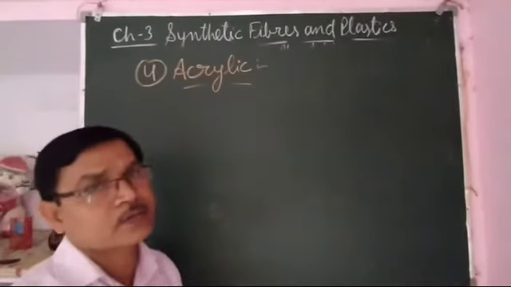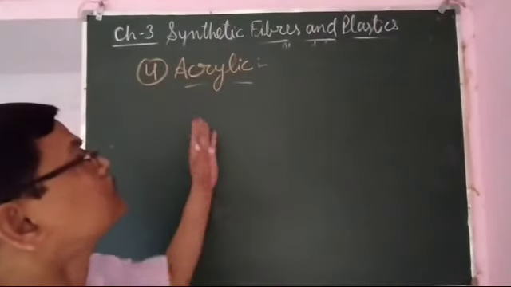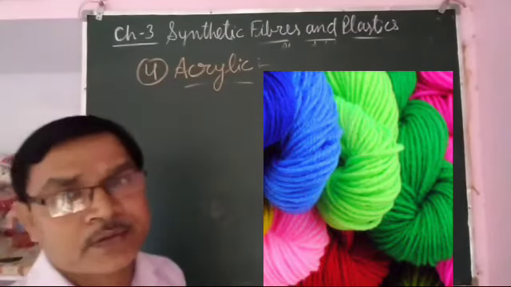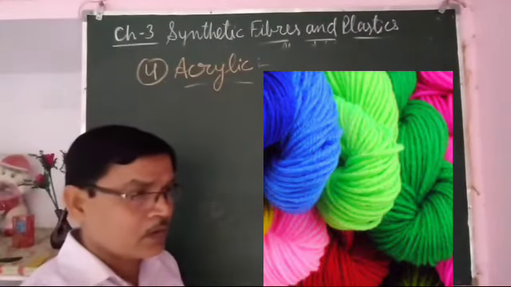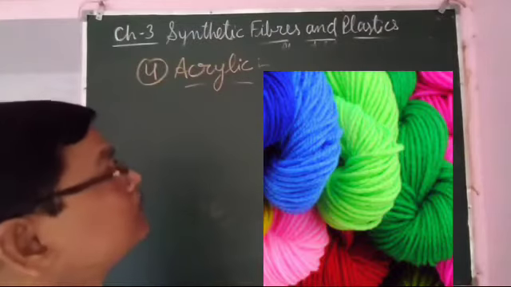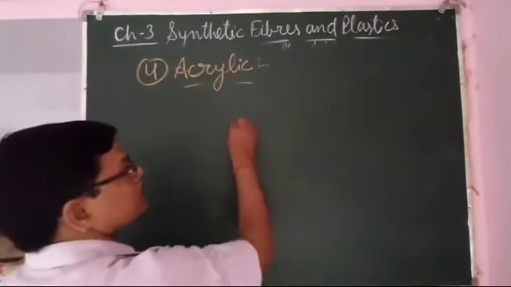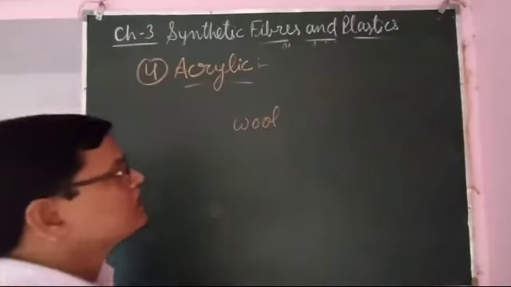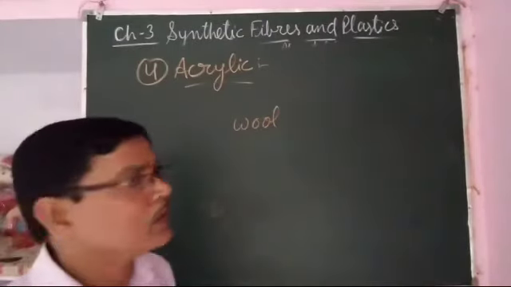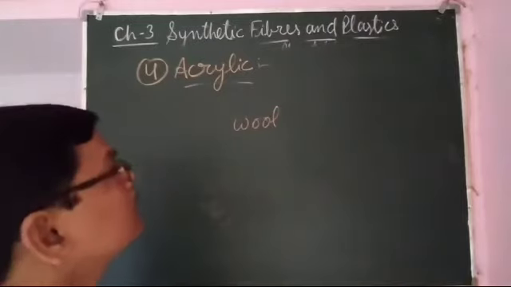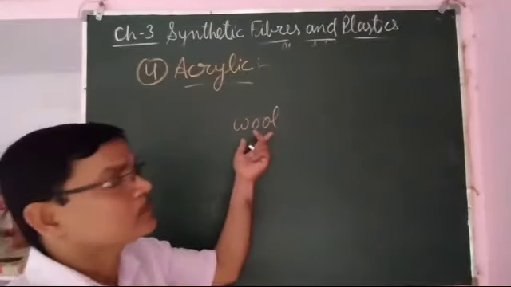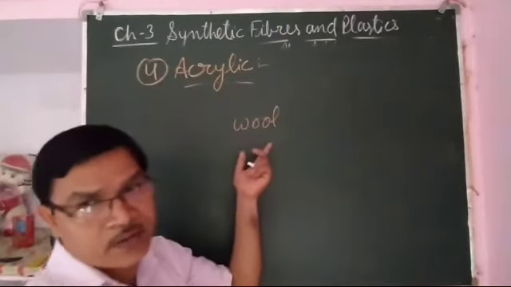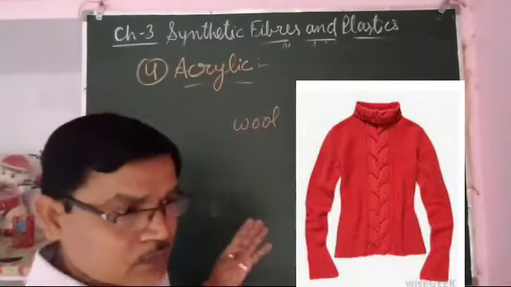And the last is acrylic. That is also a synthetic fiber. Acrylic resembles wool. It just looks just like wool, and the woolen fabrics made from acrylic are of cheap quality.